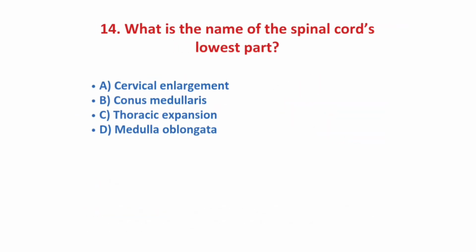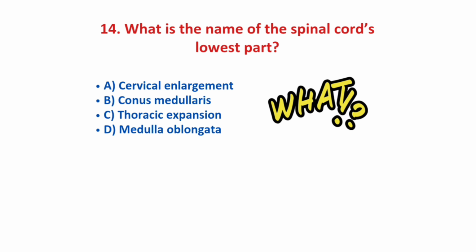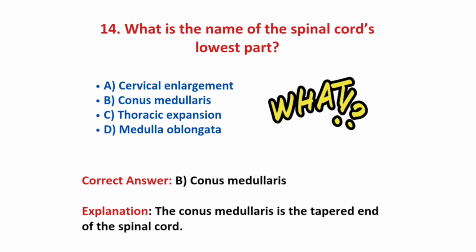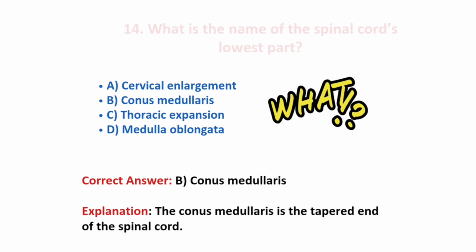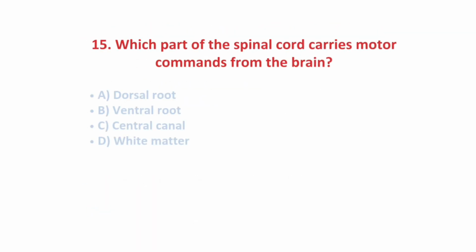The next question, what is the name of spinal cord's lowest part? Options: cervical enlargement, conus medullaris, thoracic expansion and medulla oblongata. Correct answer is conus medullaris, because the conus medullaris is the tapered end of spinal cord. So this is the lowest part. So the correct answer is option B.